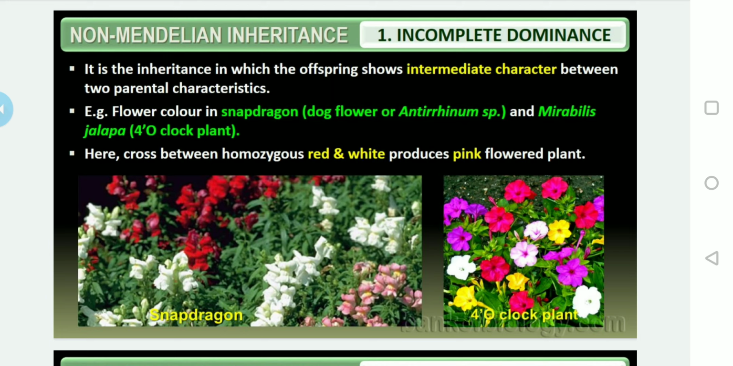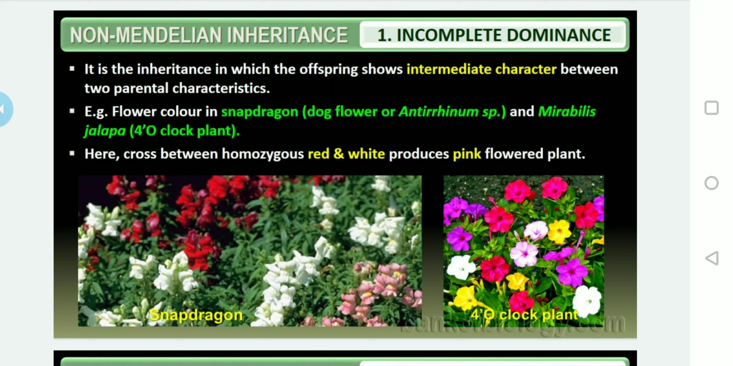What is the meaning of this? Underline the terminology intermediate character. According to Mendel's law, when we cross two parents considering a character, for example in the experiment between tall and dwarf, what did we get in the F1 generation? We got the dominant character, isn't it? That is, in the F1 generation all plants become heterozygous tall.